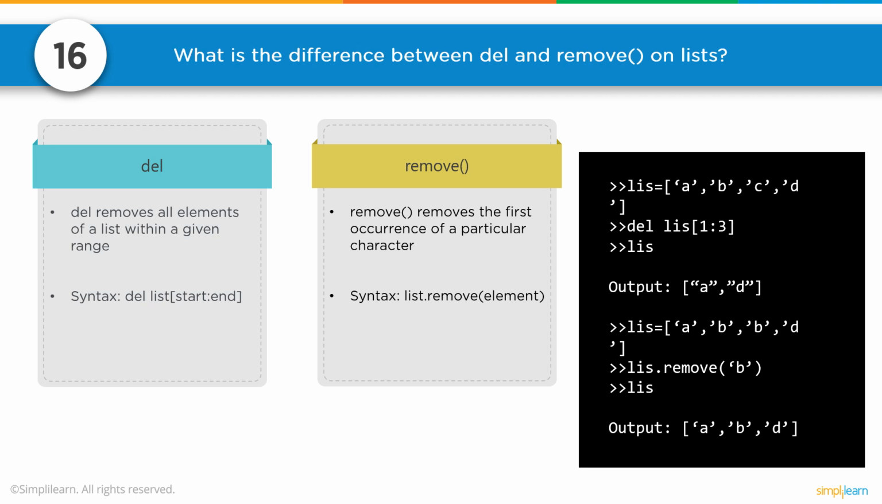It doesn't do 3, remember that. 1, 2, so it will delete B and C and you end up with a D. Whereas if we do remove B from the list and we have an A, B, B, D, it's only going to remove the first B.